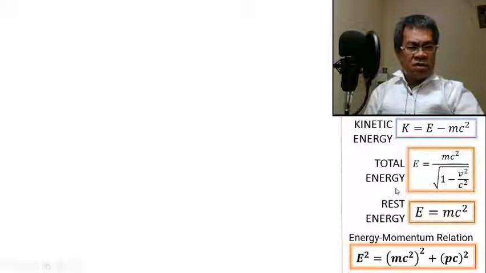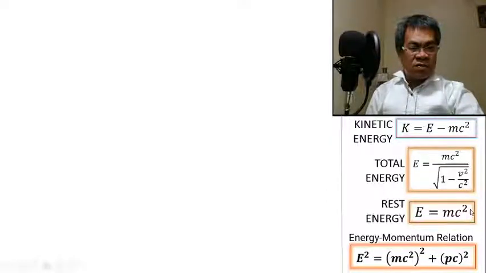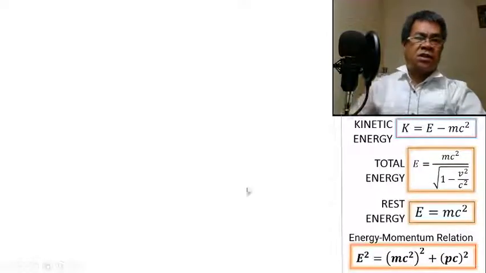And the total energy, as we defined previously, is mc squared over the square root of 1 minus v squared over c squared. And the rest energy again is mc squared. The energy-momentum relation is what? E squared equals (mc squared) squared plus (pc) raised to 2. So these are the important formulas for this kind of topic.